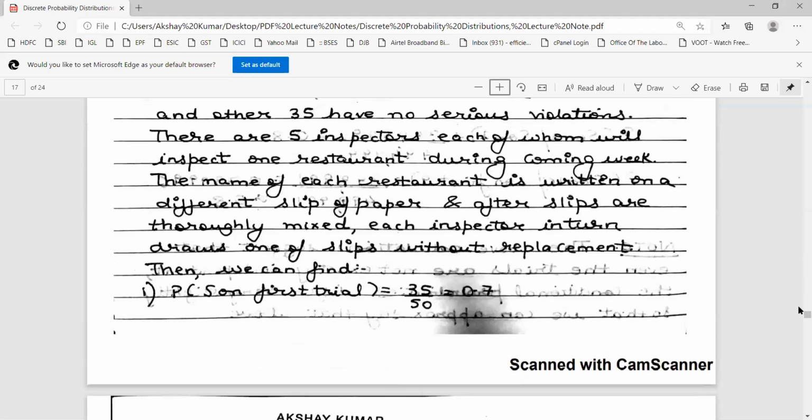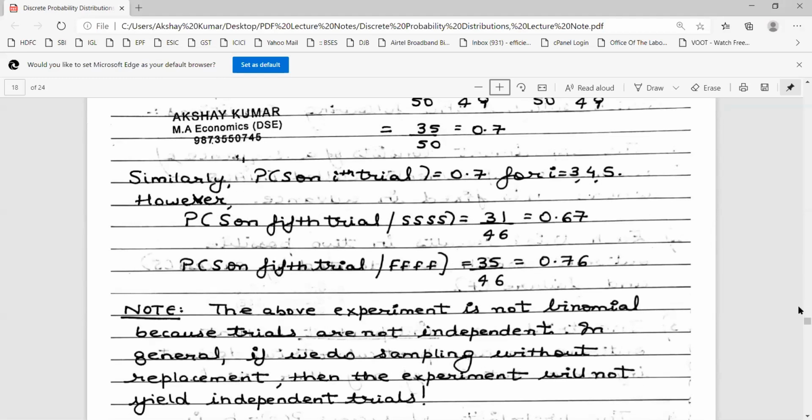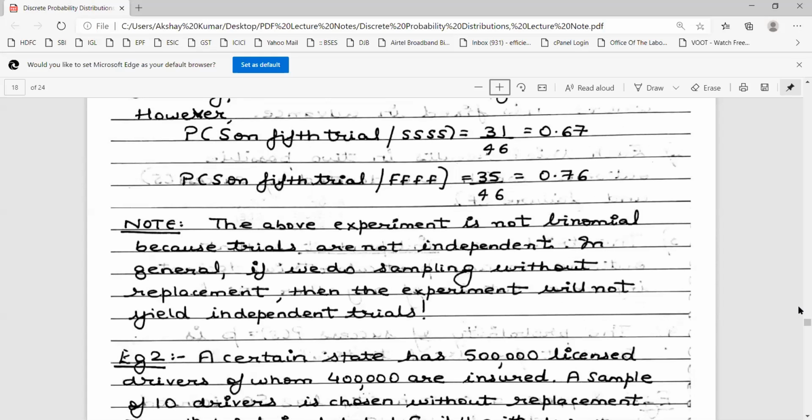So now you can see this. You can see the probability of success on the 5th trial given the first 4 are successes. We calculated this on the whiteboard. It comes out to be 0.67. And the probability of success on the 5th trial given that the first 4 are failures is 0.76. So clearly the above experiment is not binomial because trials are not independent.